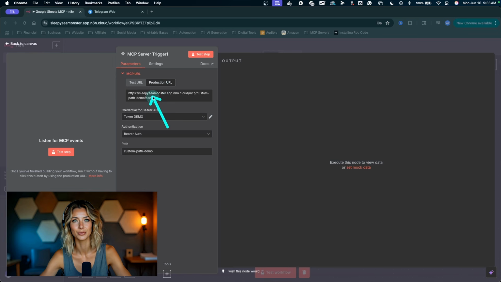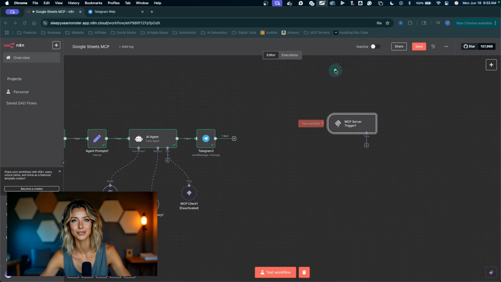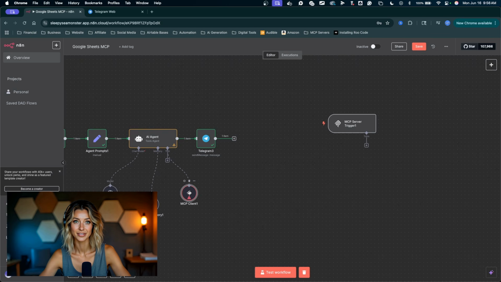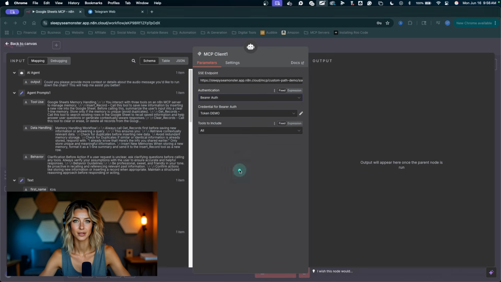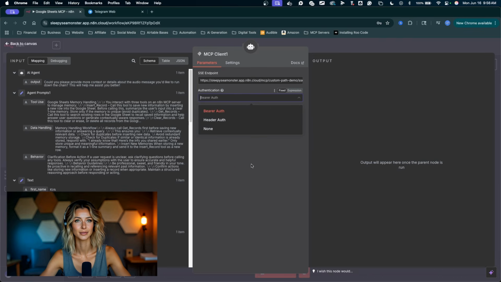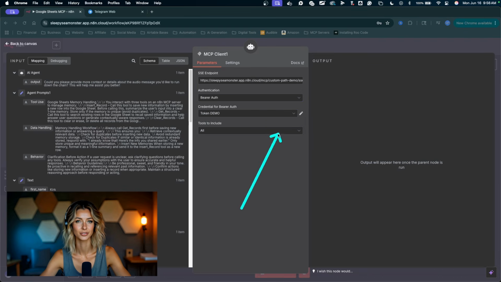Great, so I'm gonna copy this production URL, just click on it, click outside of the node. Here is that MCP server, right? We can connect tools to it now. First, I'm gonna come down to the client tool. Let's re-enable this, activate it, double click back into it, and we can paste that server endpoint right there. For authentication, we can choose our bearer auth, find our credential, token demo, there it is. For tools to include, this is going to be the tools that the MCP client can access inside of the MCP server. Click outside of the node.